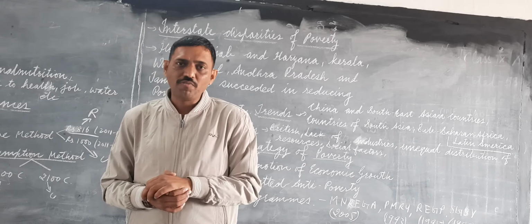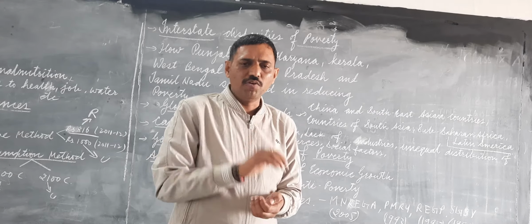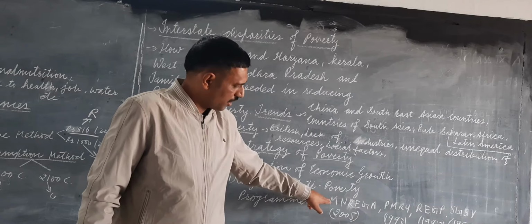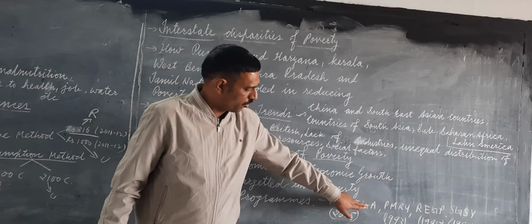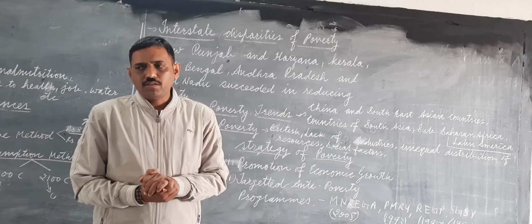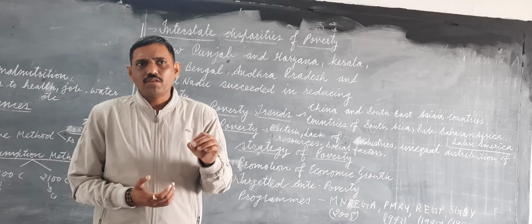Second is targeted program. Targeted program means specifically the benefit is given to the poor people, like NREGA. Now it is called the Mahatma Gandhi National Rural Employment Guarantee Act. Earlier it was the National Rural Employment Guarantee Act 2005. In this, every rural household was given a job for 100 days in a year. This program is for poor people.